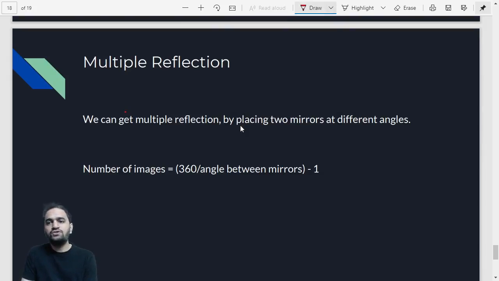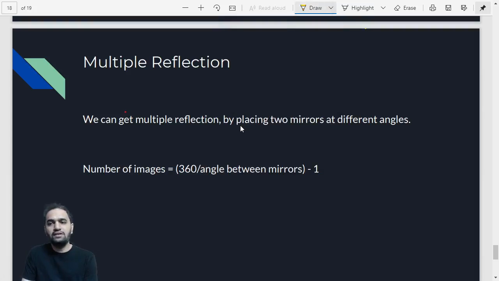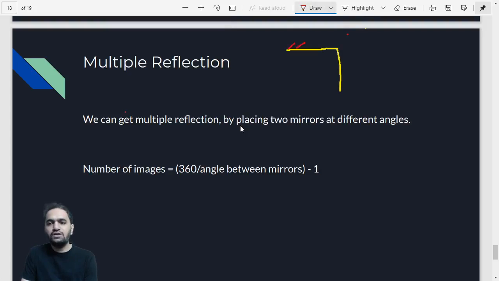What you need to do is arrange two mirrors in a different way. For example, suppose this is your first mirror, and this is your second mirror which you have kept. You have to arrange the two mirrors in such a way that there should be a certain angle between the two. So you can vary the angle between the two mirrors. Suppose this angle is x degrees. So you can change the angle between the two mirrors.